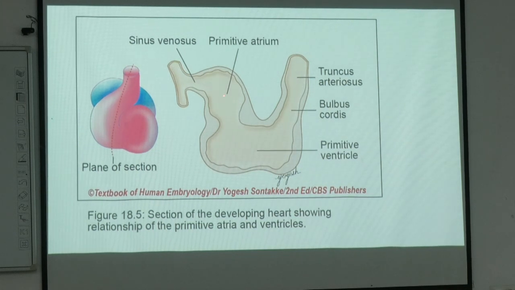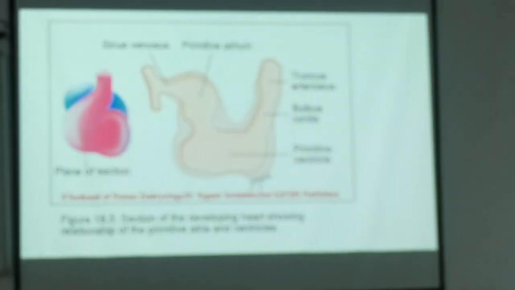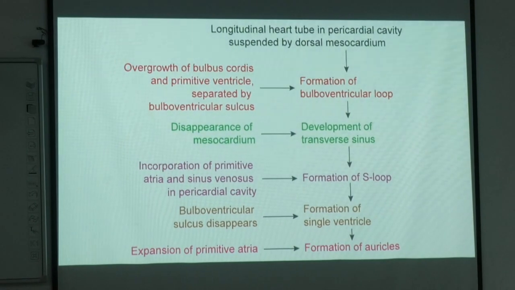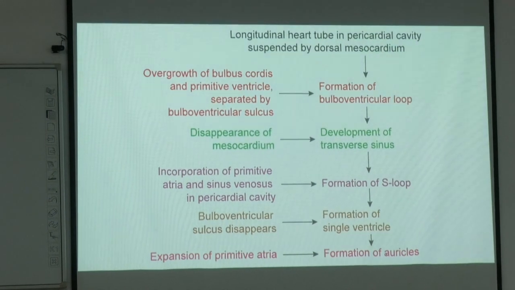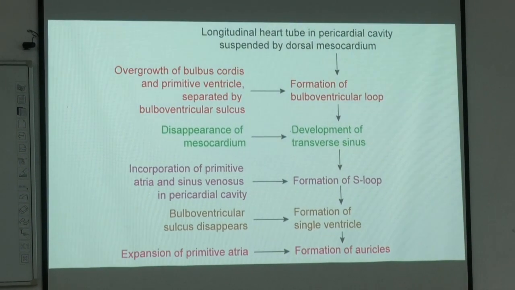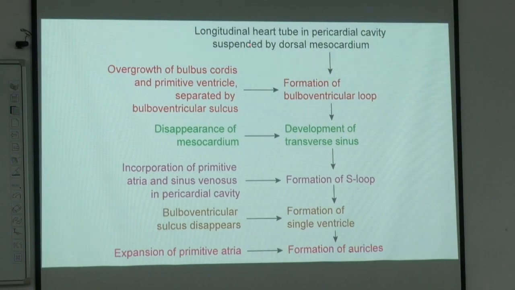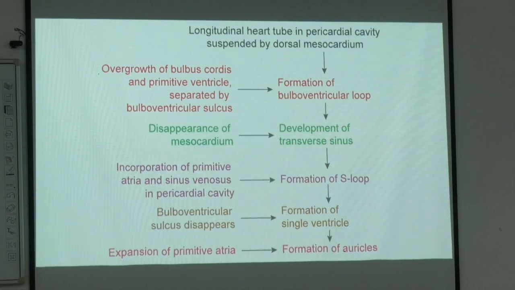So this is the truncus arteriosus, and on the back side the primitive atrium is settled. This primitive atrium settles and then spreads laterally, to the right side and the left side, and loops on, making the auricles on the right and left sides. So this is the sequence of what happens with this movement. We see the tube which is formed.